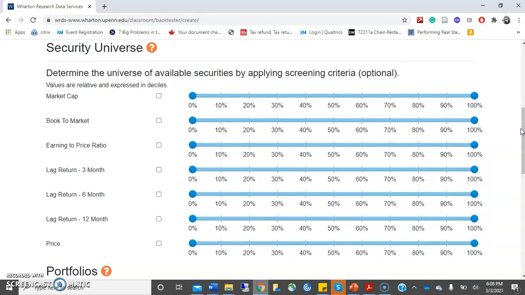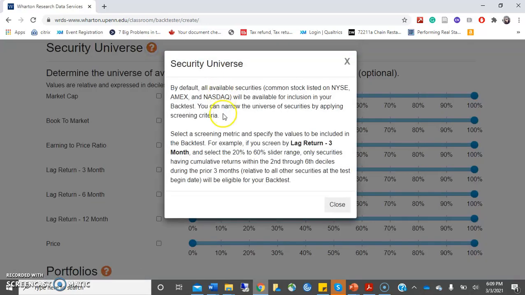Next is the security universe. Here you need to define what kind of securities you are looking at. By default, if you don't select anything here, it will take all the securities available. However, you can select your own screening criteria. For example, you have different options such as market capitalization as a criterion for selecting securities, or you can look at book to market or earnings price ratio. If you need any information on any of these parameters, you can click on this question mark and it will give you an idea about what you need to input in this particular section.